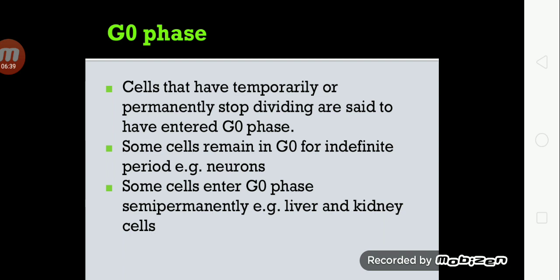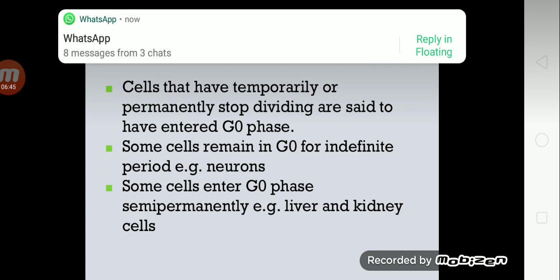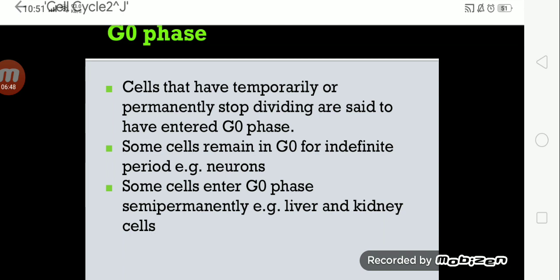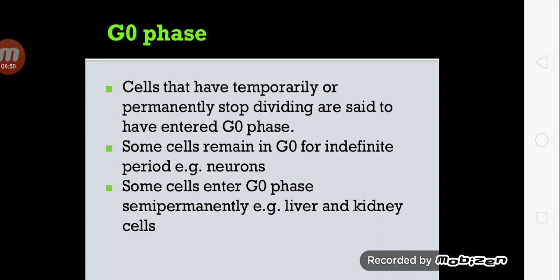There is another phase which is called as G0 phase. Cells that have temporarily or permanently stopped dividing are said to have entered G0 phase. Some cells remain in G0 phase for indefinite period of time, for example, neurons. Some cells enter into G0 phase semi-permanently, for example, liver cells and kidney cells. From G0 phase, cells can re-enter into interphase.